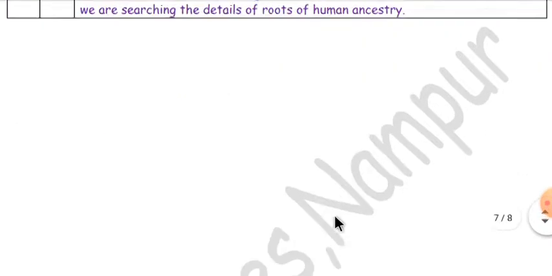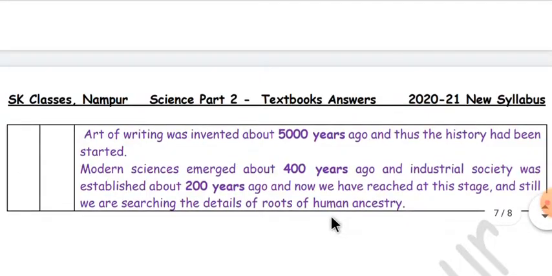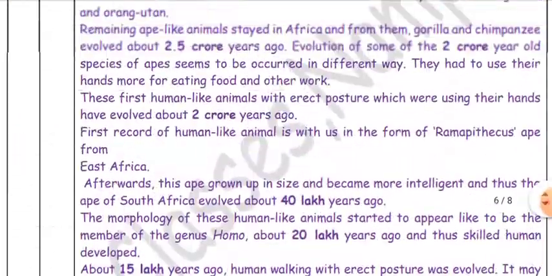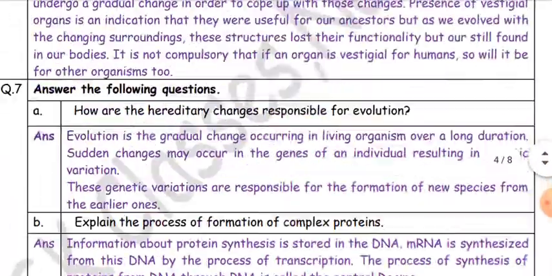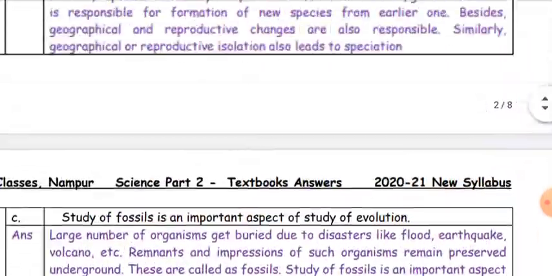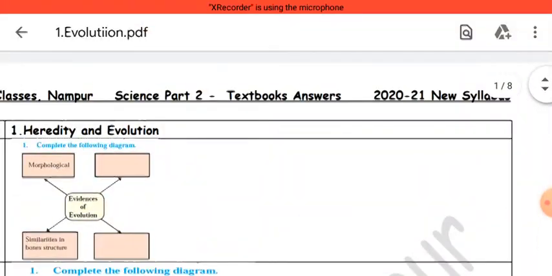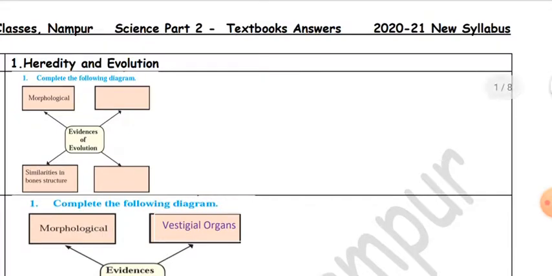Okay, now we have completed the exercise for the first lesson, heredity and evolution. Okay, thank you.